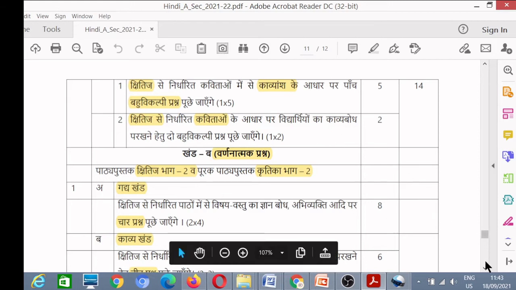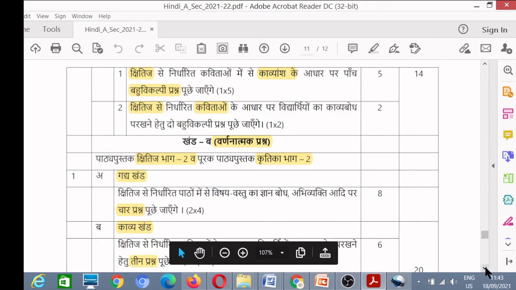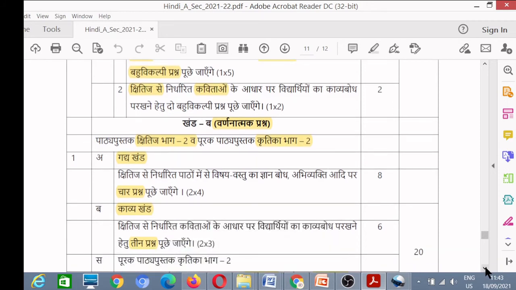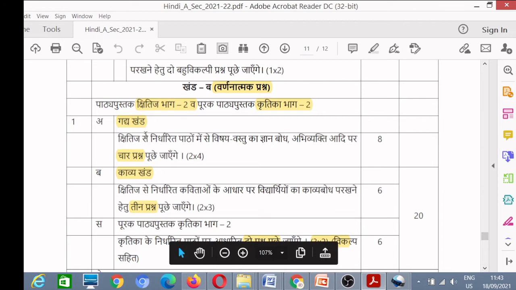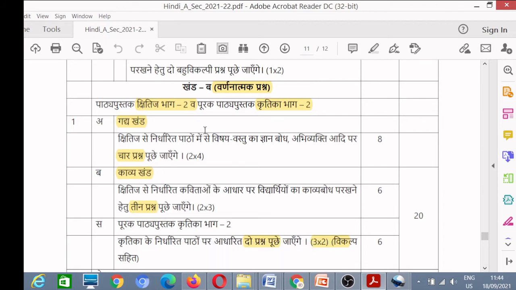Now this is the end of the term 1 syllabus. That means the term 1 multiple choice questions syllabus ends here. Now we will discuss the syllabus of term 2, that means Khand B, and you will have to write the answers of the questions here on your normal answer sheet. Now we see the distribution of the 40 marks. So first is Gadya Khand, again the book is Kshitij.